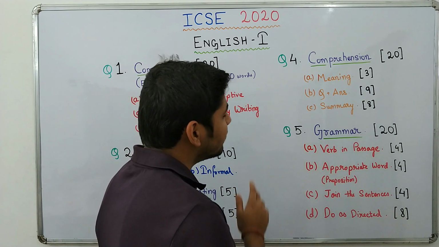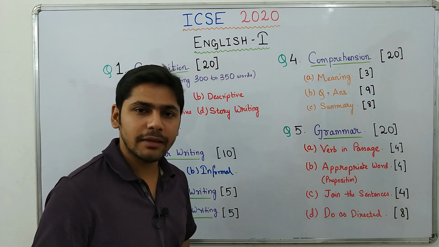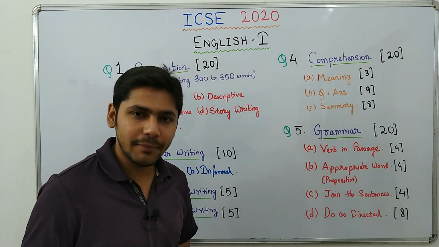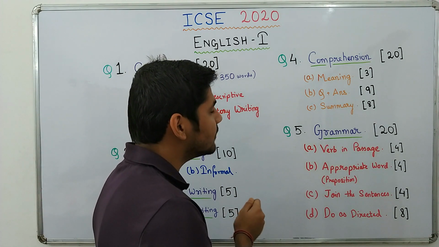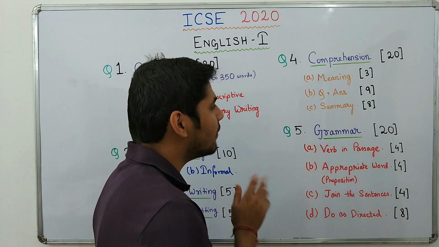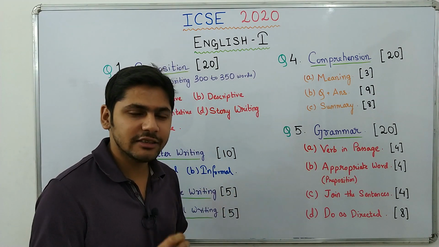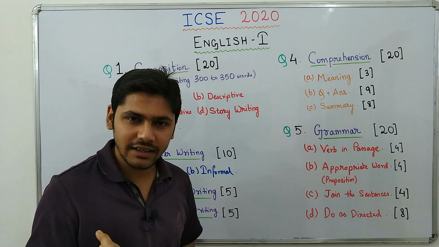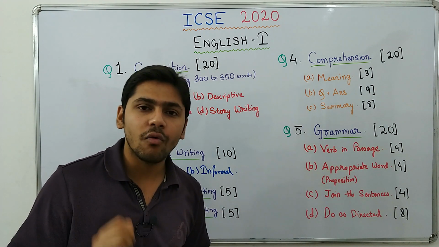The first question will be meaning. In meaning, you will have 3 words taken out from the passage itself and you will have to write the meaning of the words. Then in B, you will have question plus answer, which is of 9 marks. You will have 5 questions or 4 questions which will be of 2, 3 or 1 marks, and you will have to write the question and answer in your own words.